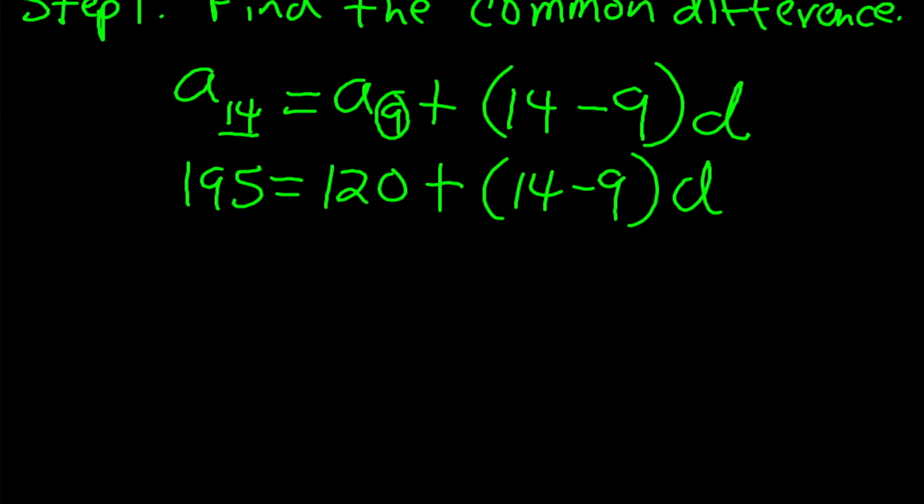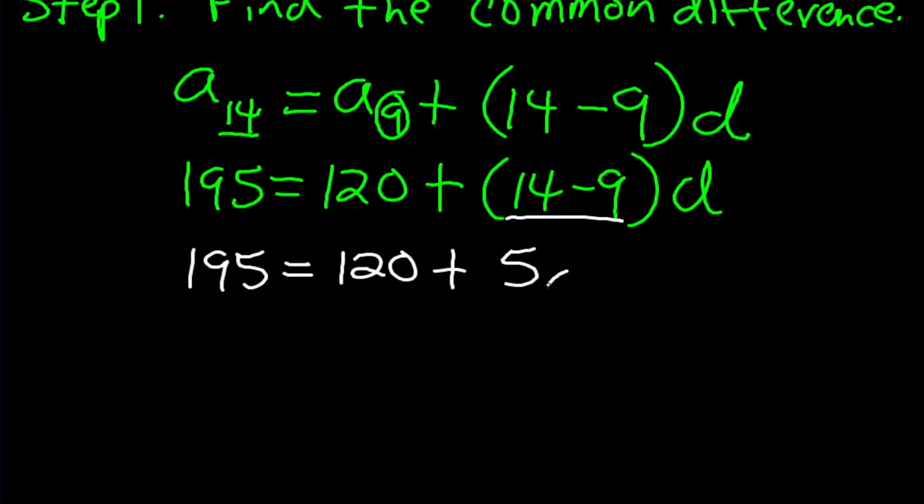So in order to solve this, the first thing we want to do is simplify the 14 minus 9. So we're going to have 195 is equal to 120 plus 14 minus 9 is going to be 5 times d. So now we want to solve this for d. So we've got to get rid of the 120. So subtract 120 from both sides.